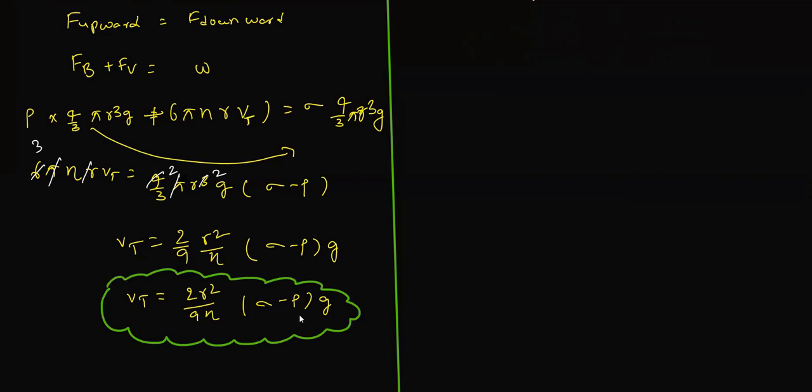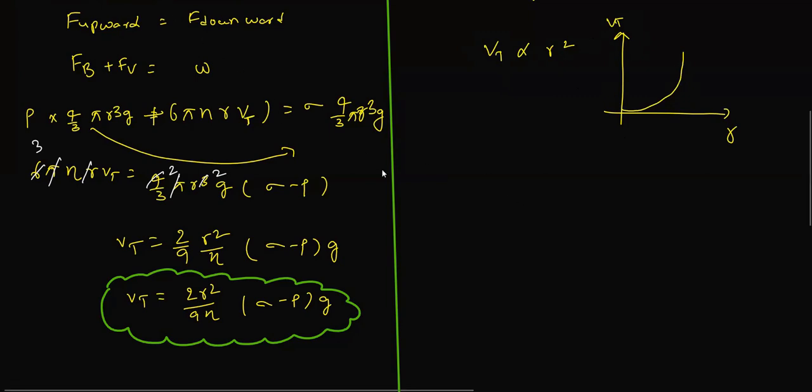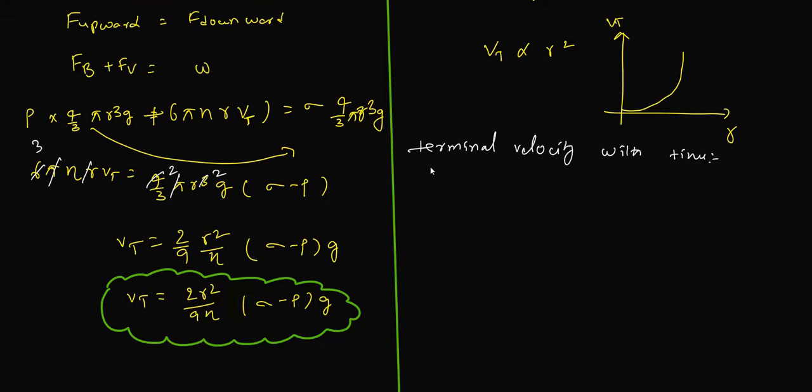If you want to plot the graph of velocity versus radius r, terminal velocity is directly proportional to r square. If you draw terminal velocity versus r, it looks like x directly proportional to y square, so we get an increasing graph like this. And if you want to draw terminal velocity with time, we'll get a graph like this.